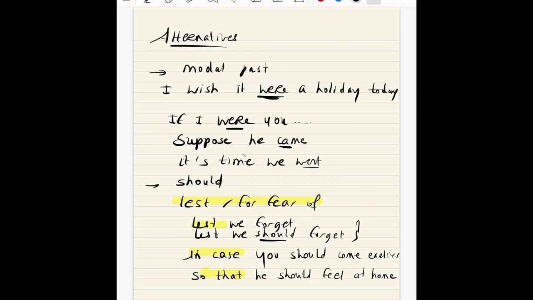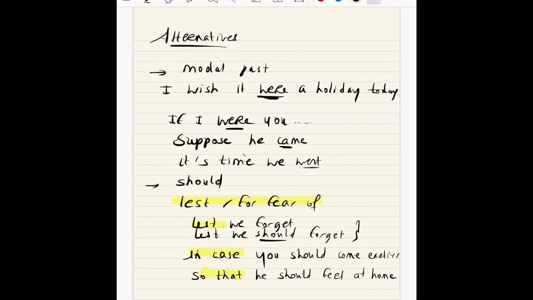So remember that some words, once again, necessitate the use of the subjunctive, right? So lest, for fear of, in case, so that. Try to have this list of words, and as soon as you use them or you come across those words, you know that you will have to use a subjunctive. This is how you use the subjunctive here.